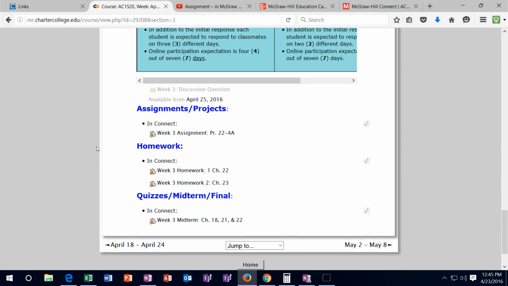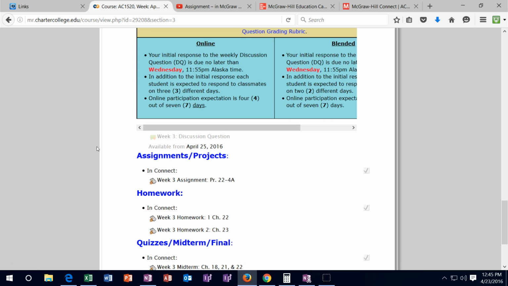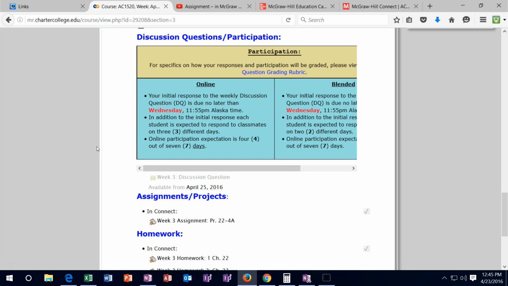Then we have down here the information that we need to do. Remember, everything from the discussion forum on down is what we actually have to complete. Most of the work will, of course, be in McGraw-Hill's Connect up here. However, it's good to check all the work off here because all the work will be listed here. Although most of the work will be in McGraw-Hill's Connect, not all the work will be listed in McGraw-Hill's Connect. Although not all the work will be done in Moodle Rooms, all the work will be listed in Moodle Rooms, and therefore you want to go through Moodle Rooms and check everything off.